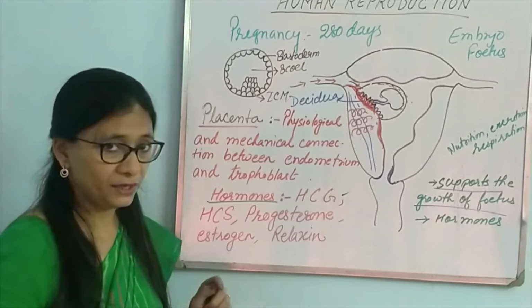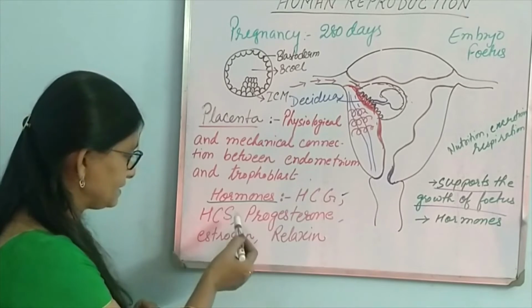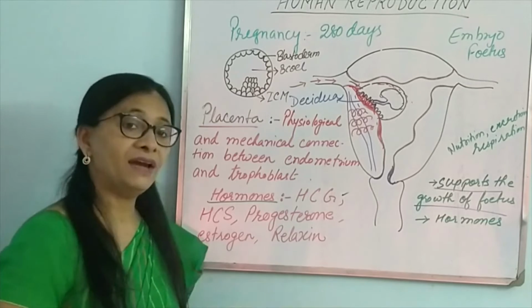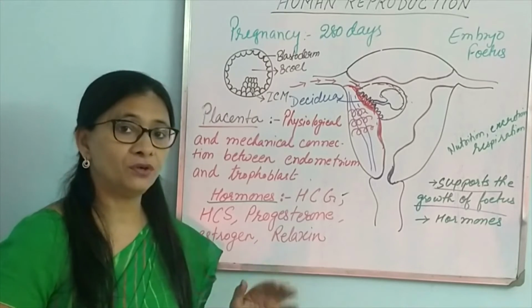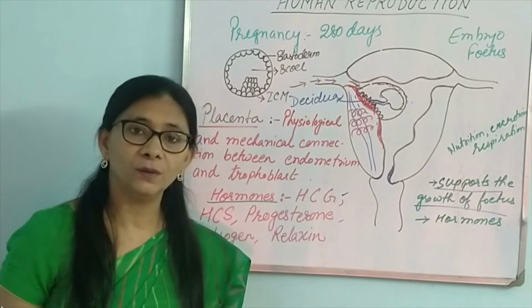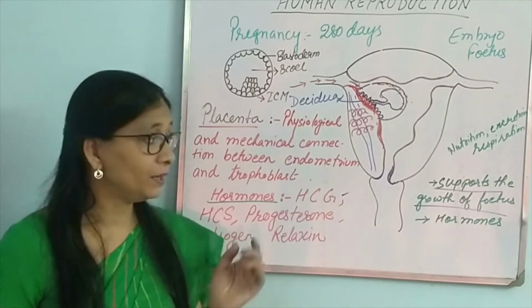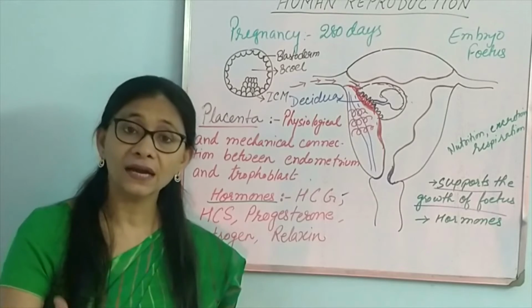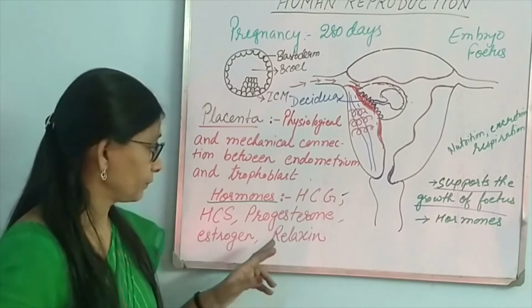Then another hormone that the placenta secretes is HCS, which helps in milk ejection. Then we have estrogen. Estrogen comes into play during the later part of pregnancy when the fetus has developed. It aids in the contraction of the myometrium. That means it is working against the progesterone.